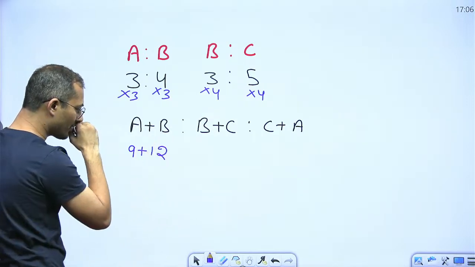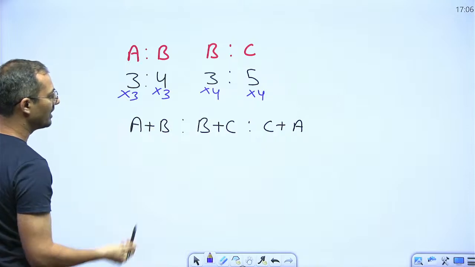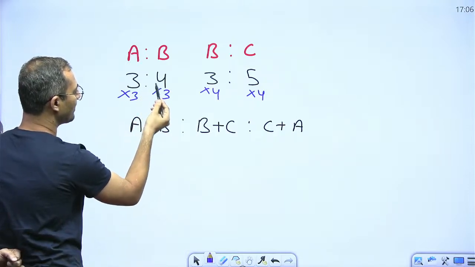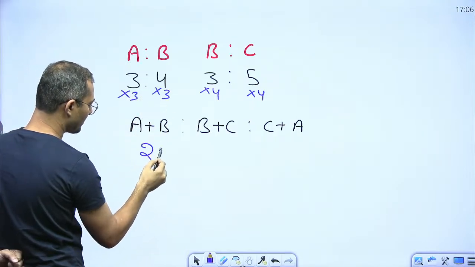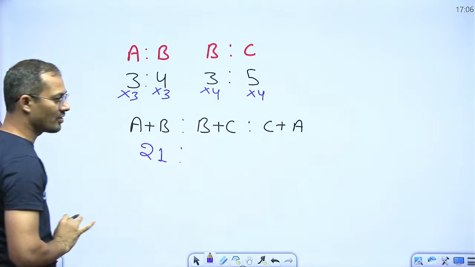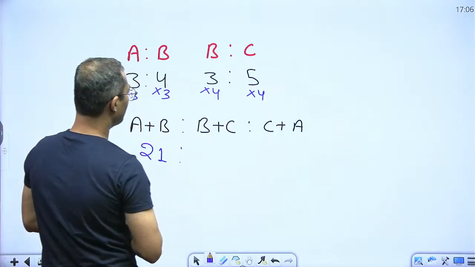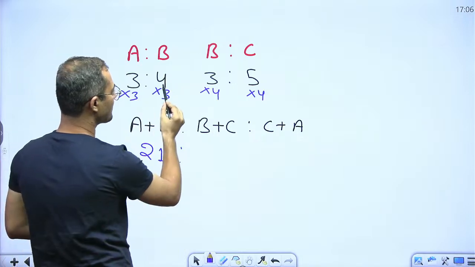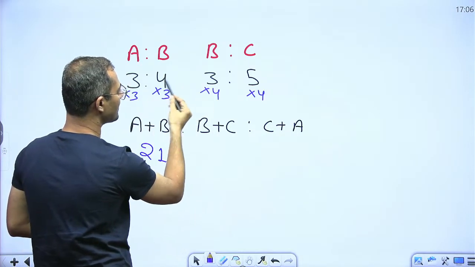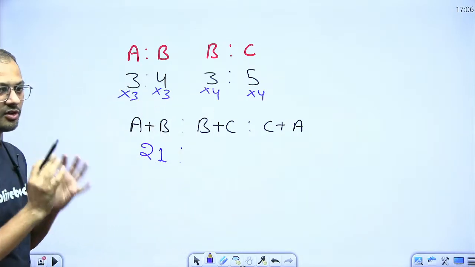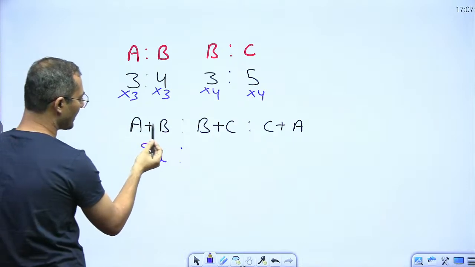Now you can do this directly without all the steps: 3 and 4 is 7, and 7 into 3 is 21. So don't waste your time, directly write it, because we have made the B portion equal. First of all, we have to make the common term equal. After making the common term equal, we have to take A plus B.